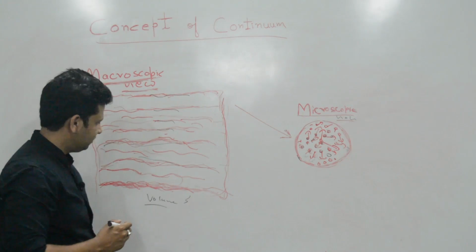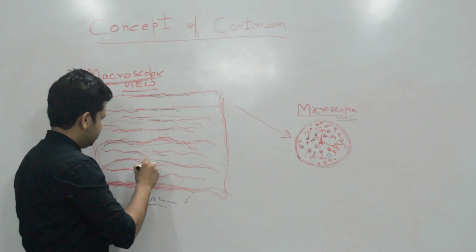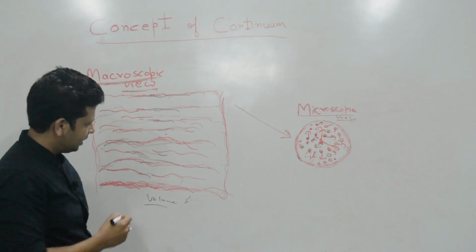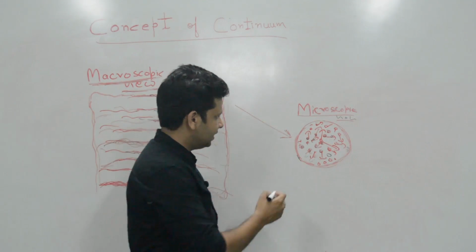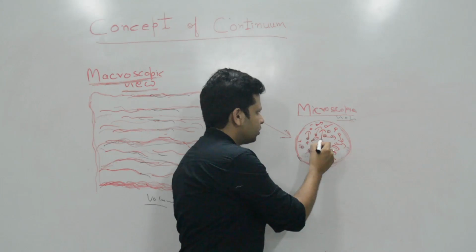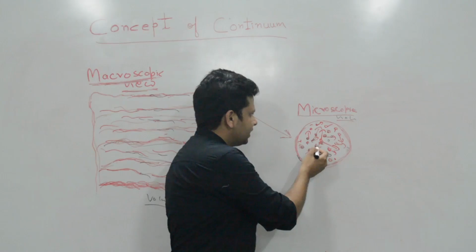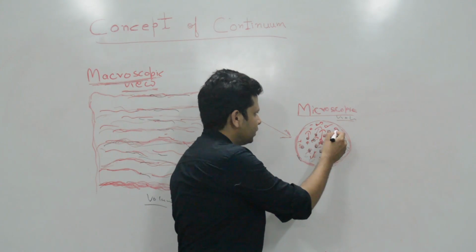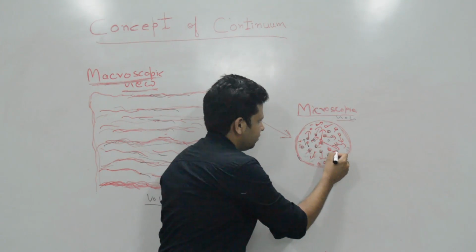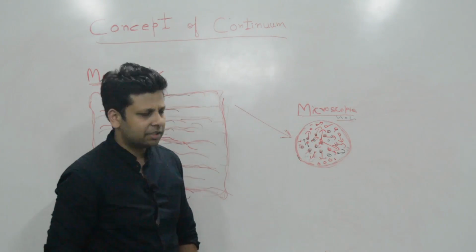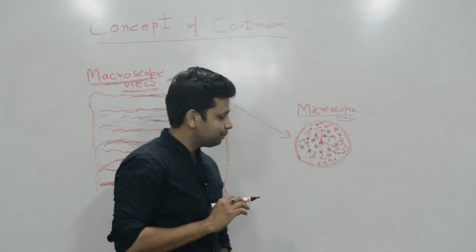Let me show you one more example. Suppose we have gas flowing. This is a gas and this is the macroscopic view. If we look at the microscopic view of the same gas, we can see that here we have molecules, and these molecules are not still, they are moving in random directions with different speeds. So they have different intermolecular distances between them, and one time a molecule is here and one time it's here. The intermolecular distances are different, their speeds are different, and the space is too large between them.